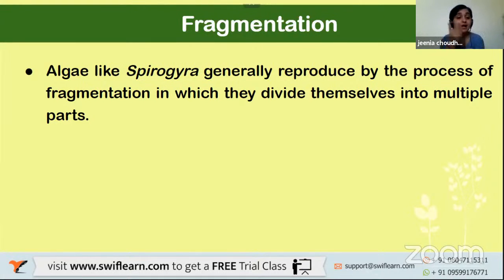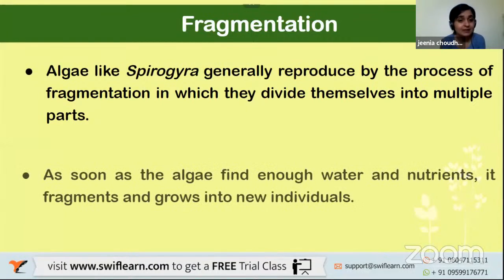That means if I cut something into parts, they will all become a new plant. They will never die, and they do not leave behind any kind of traits. If we read a little more, as soon as the algae find enough water and nutrients, it fragments and grows into new individuals. They divide themselves automatically into different parts, and these fragments turn into new individuals.